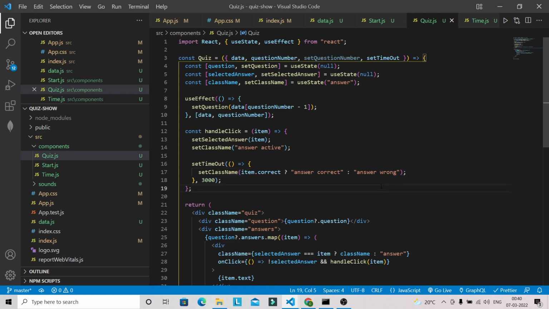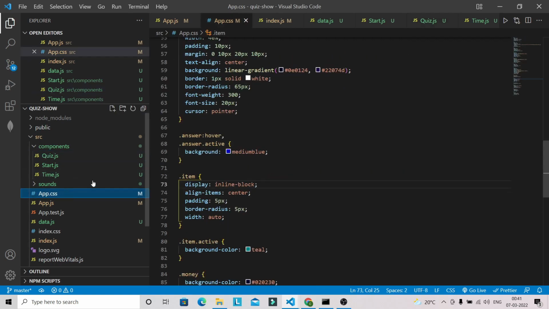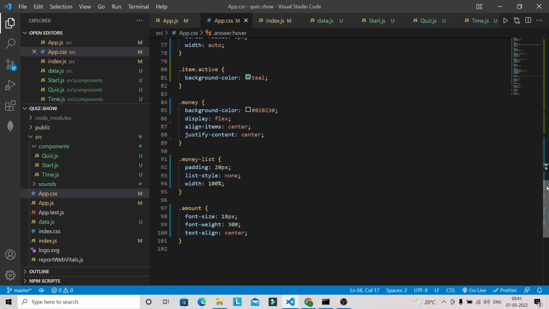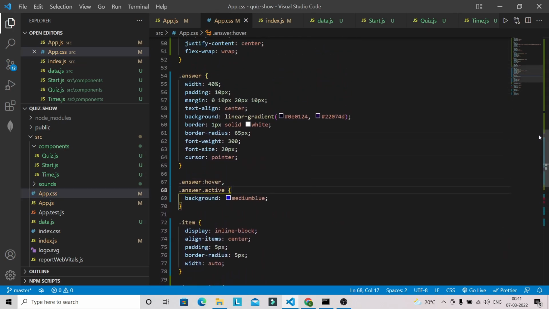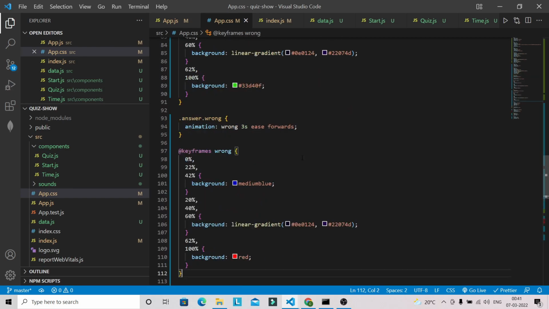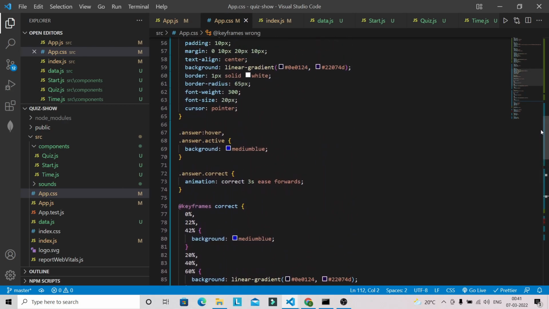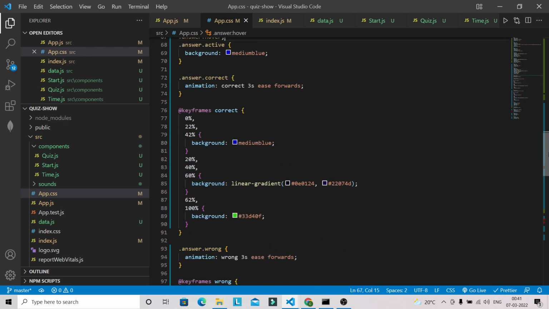So I'm going to paste the CSS styling for this answer correct and answer wrong, because I don't have that inside our app.css file. Okay, and you can see that I'm using keyframes here for animating the button. So we can verify whether it's working or not.